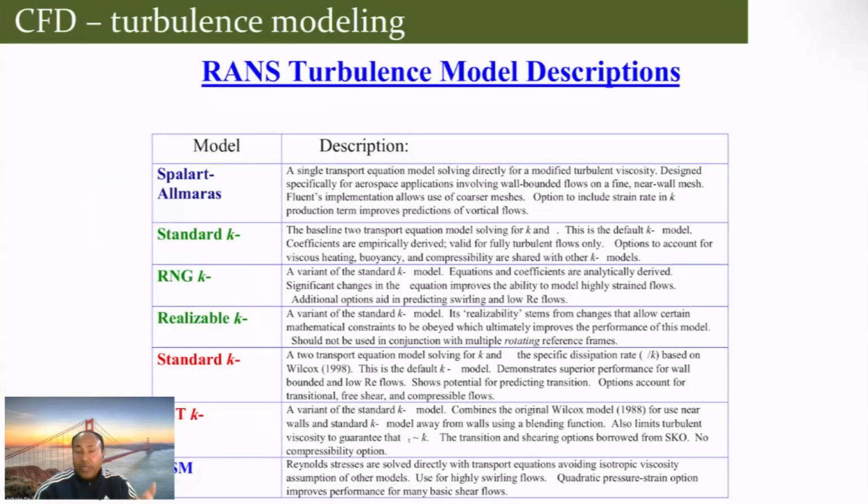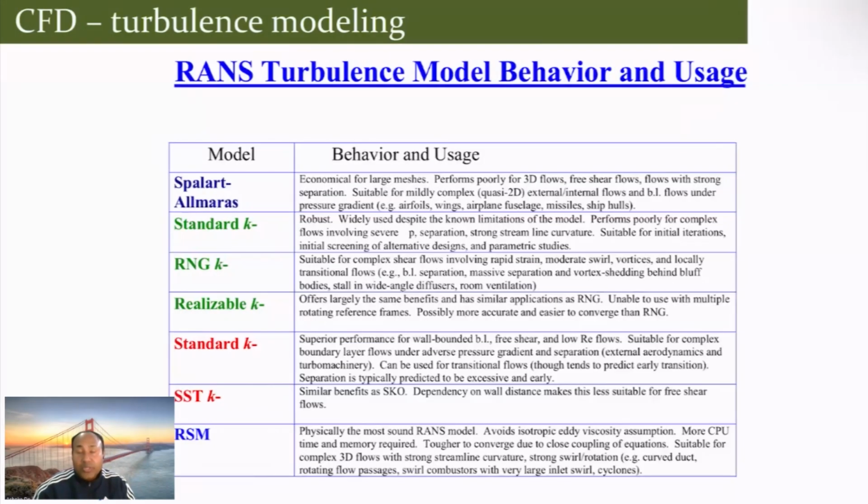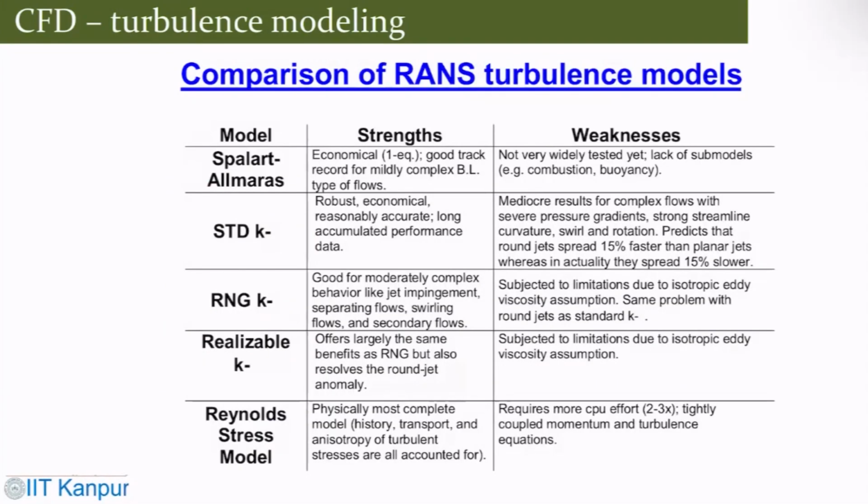There are two equation models, one equation models. They have their advantages and disadvantages. You can see their uses in different contexts, and their behavior. It's not that any particular model can be applied to any kind of flow. That is very difficult, so it is usually not done. Depending on the flow pattern, this also lists the strengths and weaknesses of these different turbulence models. That gives you an idea of where to use what. So these are pretty standard.